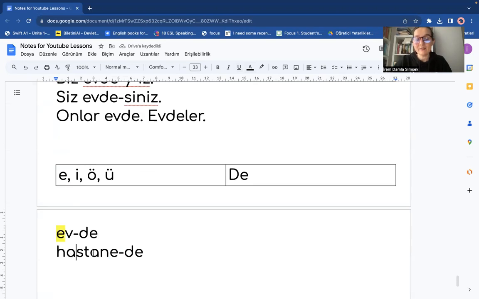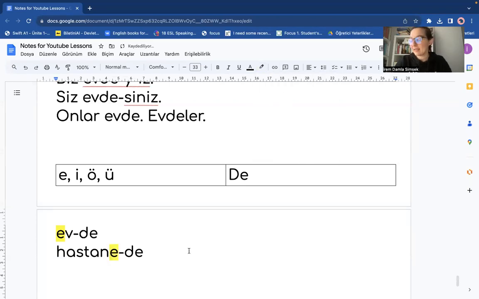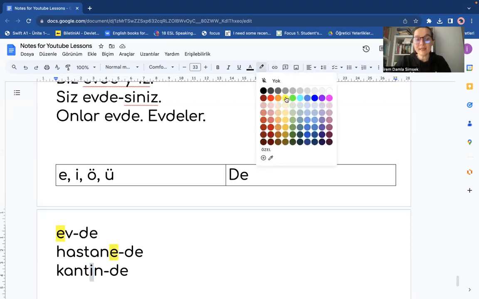Hastane. You see, there are a sounds here, but it doesn't matter. I have to check the final sound, the final vowel. Hastanede, at the hospital. Kantinde. Canteen. Look here. I have a and I have e. What's the last vowel? It's e.